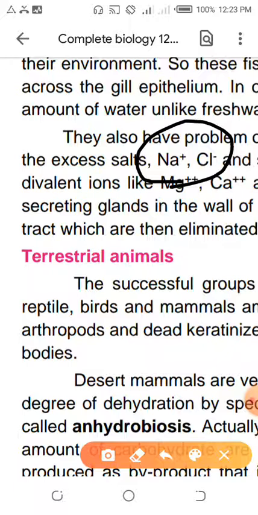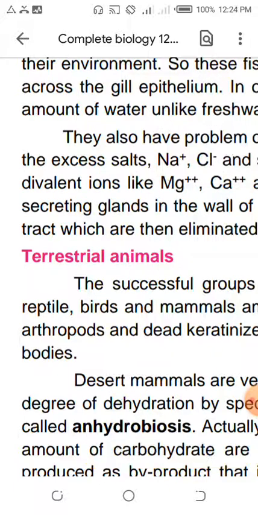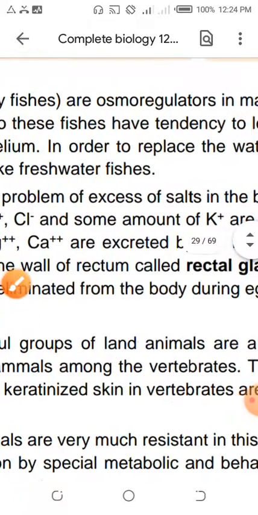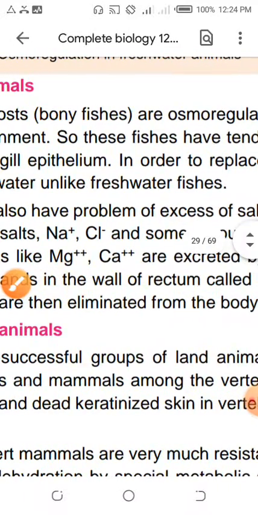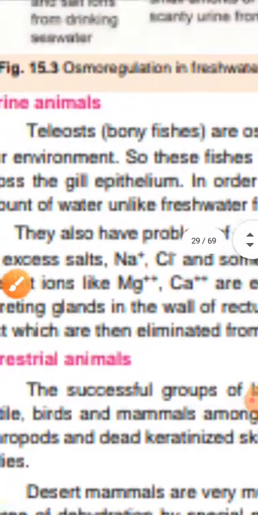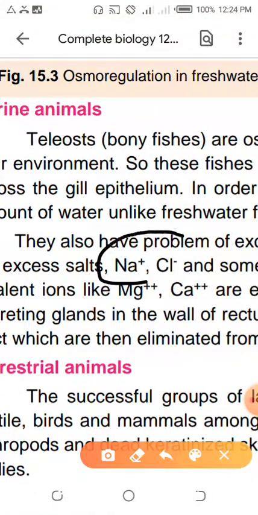When this marine fish has excess salts, I want your attention, excess salts, it will develop some glands. Those glands, I told you already, are rectal glands. They will excrete these salts to the outside. But at the same time, two ions are very necessary. In this book I will tell you these two ions are used in the nervous system. The nervous system will not be able to send the message. The nerve impulse, which is the message, will not be created without sodium ion.